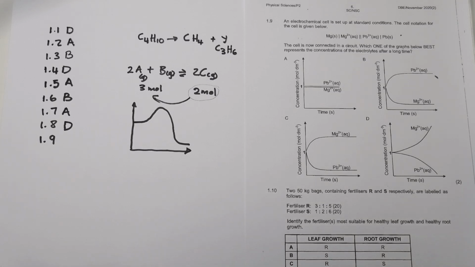And we know that the concentration is 1 mole. The initial concentration of your electrolytes should be 1 mole per cubic decimeter. And in this case, if one of them is a gas, it should occur at 1 atmosphere. Right, so in this case, they say to us the cell notation for this cell is given.